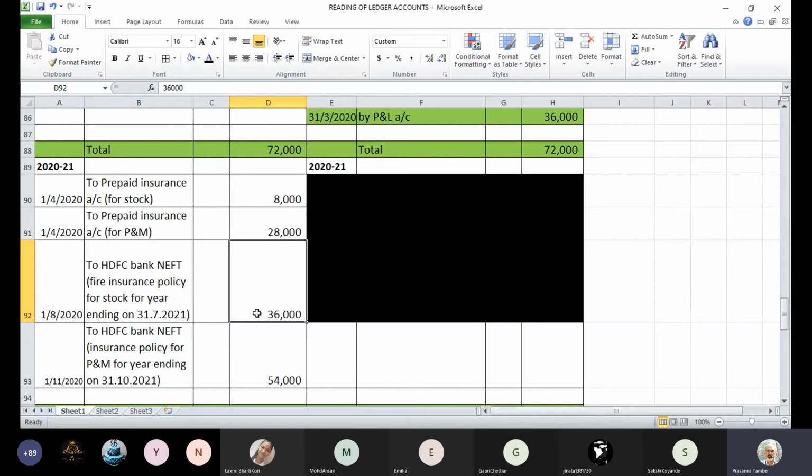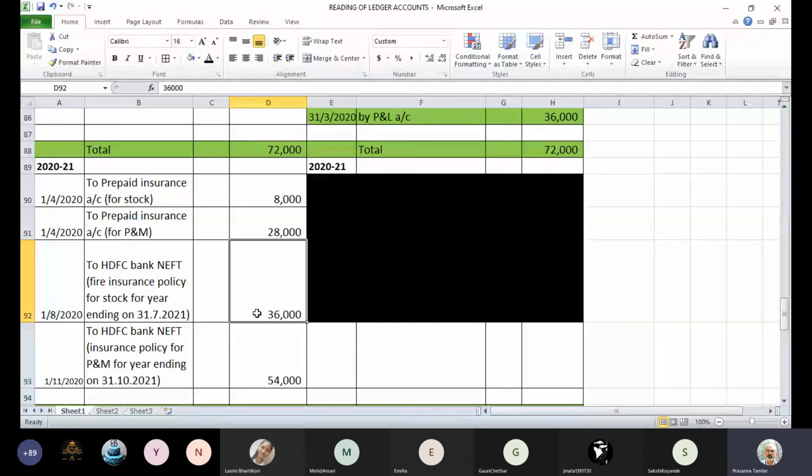Similarly, the other policy, for machinery, was due to expire on 31st October 2020. It was a 1 year policy. So on 1st November 2020 you renewed that policy and paid the premium of 54,000. You have passed the entry: insurance premium account debit to HDFC Bank account 54,000 rupees.